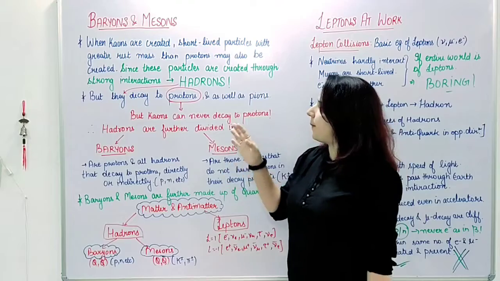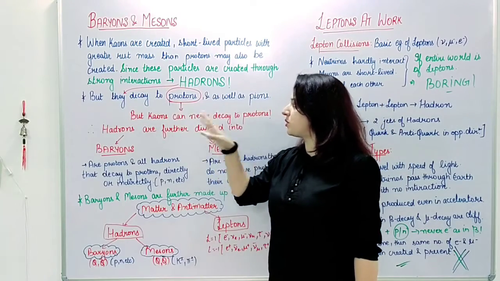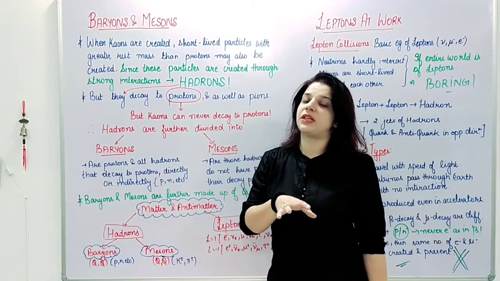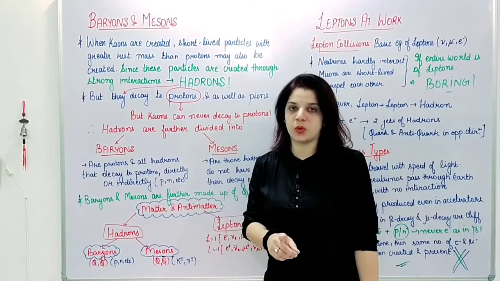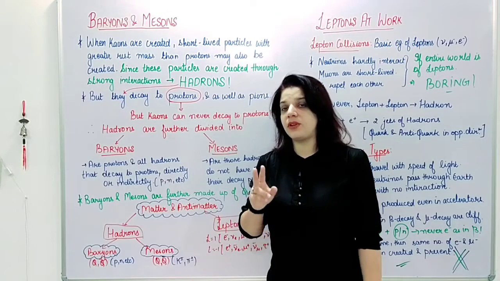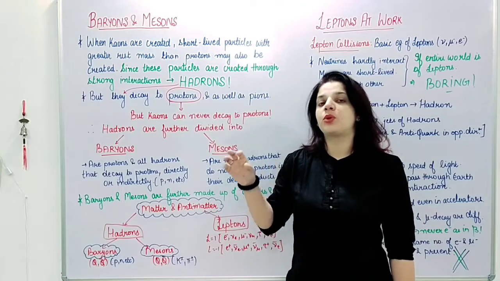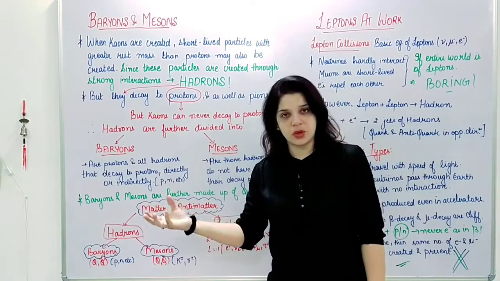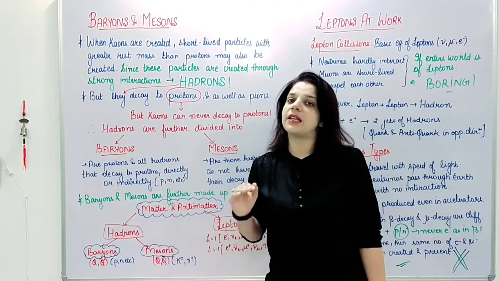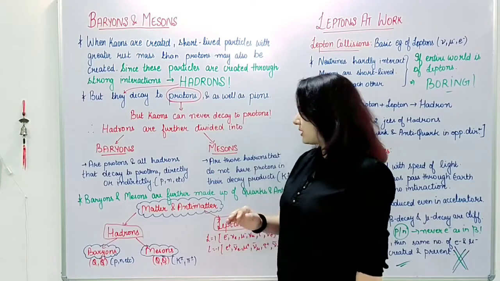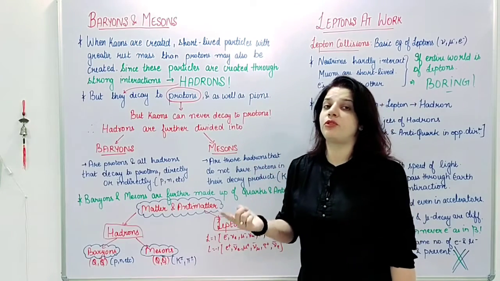This is also correct, but we are saying that hadrons decay to protons, while for the kaons that we discovered, it was observed that kaons would never ever decay to protons. Again a discrepancy: we are saying that hadrons are decaying to protons, or you can say protons are included in their decay products, but in the decay products of kaons there are never protons. So we say that based on these two observations, hadrons must be of two types.